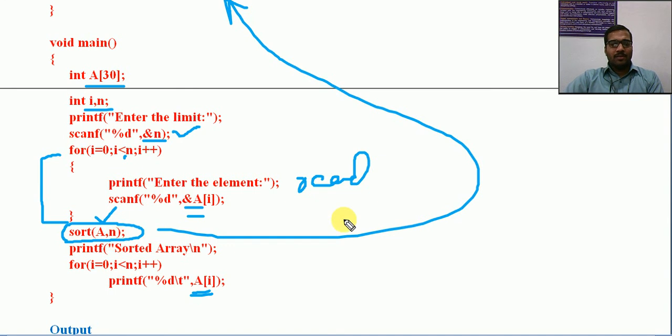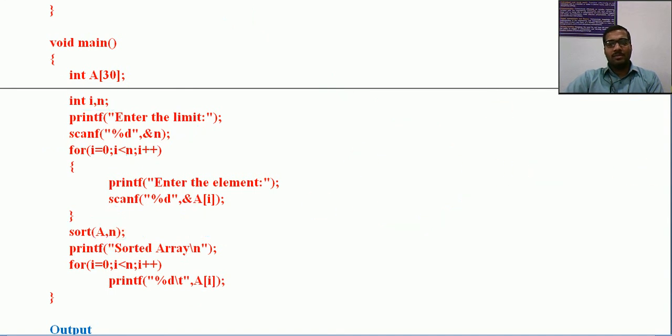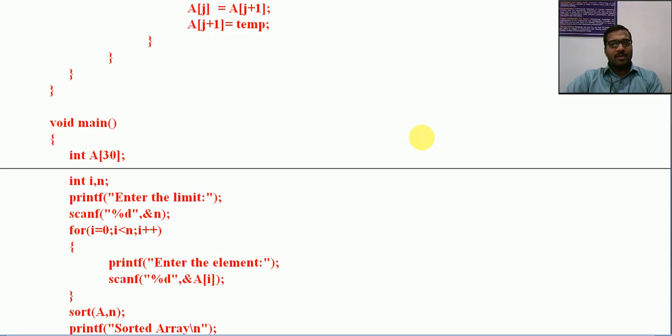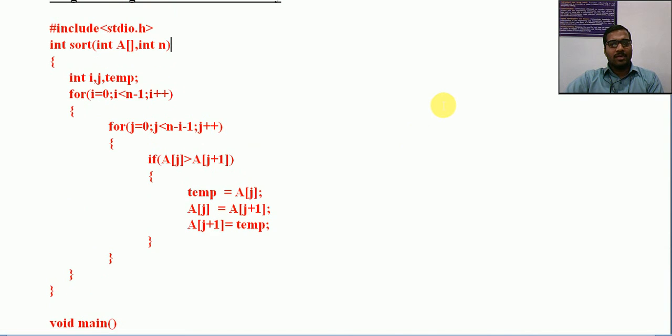Now let us go to the body, that is the function. So this is the main program. It is almost clear, I think. Now let us look at the receiving side of the function. This is on top, that is why before all the function definitions and main, we are making the header file inclusion. Now just look at the function header, int sort of int a comma int n. So why is it so?